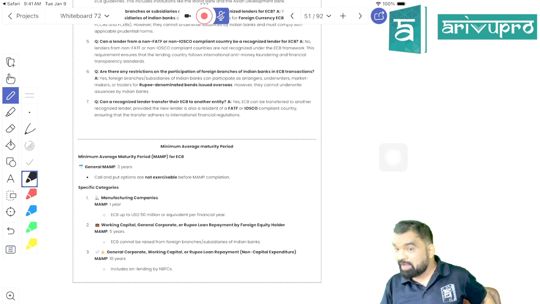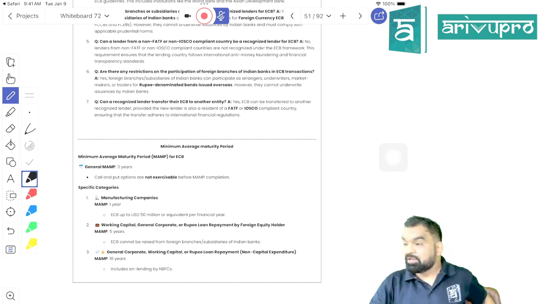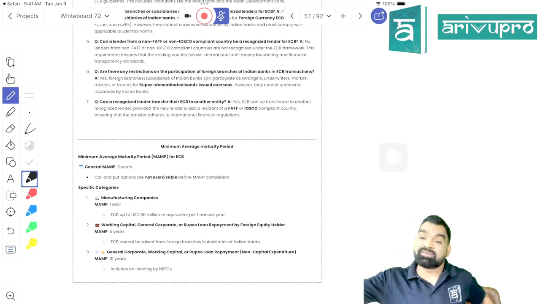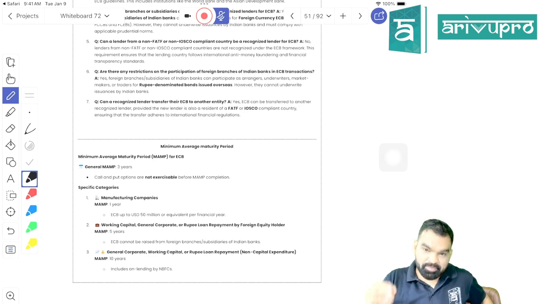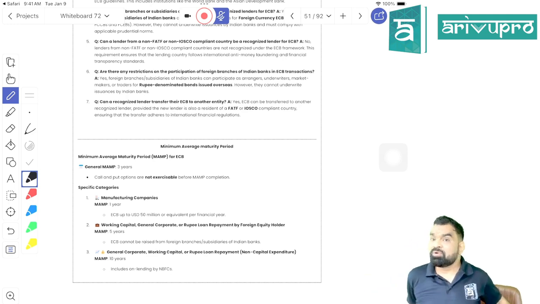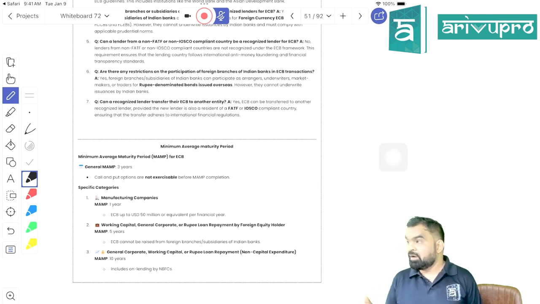So can you pay it before 3 years? No. If you have a clause in your loan contract that you may exercise a put option or they may exercise a call option, can they exercise the call option or can I exercise the put option before the expiry of 3 years? No. If I did that, it would be a violation of ECB guidelines, right? So can you get into a loan contract where a put or call option will be there? Yes, you can, but no such clause can empower you to exercise a put or call option before the minimum maturity period of 3 years.